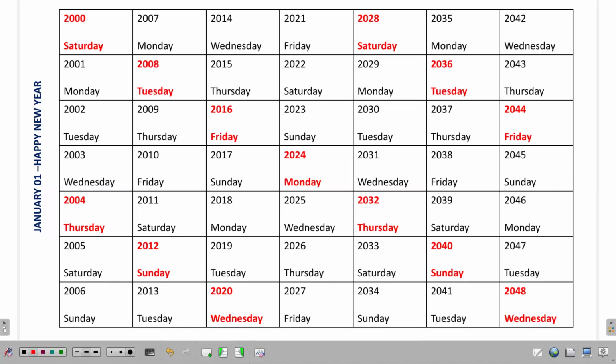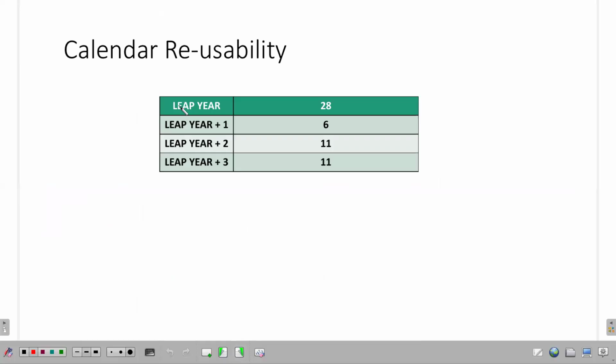Now there is a concept related to the calendar reusability. Every leap year in general repeats over a span of 28 years. If the year is in the pattern leap year plus 1, it repeats over a span of 6 years. For leap year plus 2 and leap year plus 3, the cyclicity is 11. I shall explain what it is. So please make a note of it. Leap year, it is 28. Leap year plus 1, it is 6. Leap year plus 2, it is 11. And leap year plus 3, it is 11.